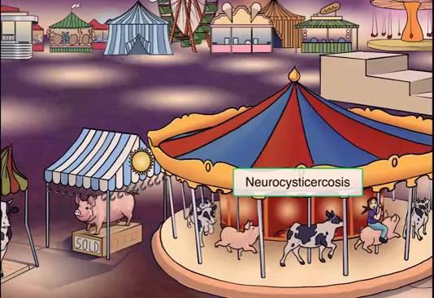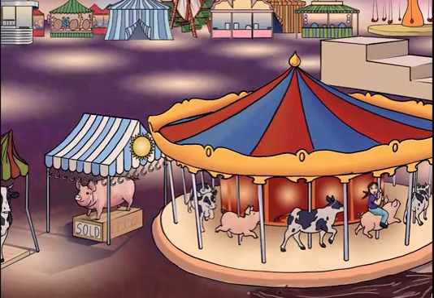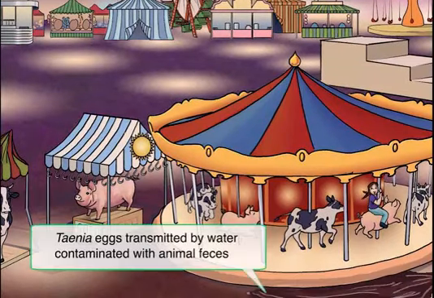So remember, this is still caused by Taenia cestodes, but neurocysticercosis occurs when people ingest Taenia eggs that are floating around in water contaminated by animal feces. So let's add a puddle of poop water here for dramatic effect. Eating the eggs themselves causes the parasite to go to the brain and form cystic brain lesions. These brain lesions have the potential to cause seizures or hydrocephalus.